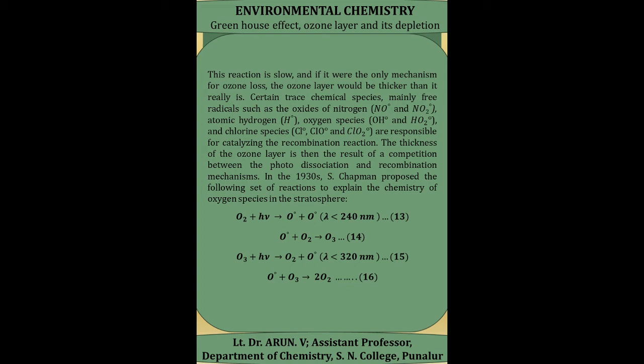However, this reaction is very slow, and certain other chemical species, mainly radicals such as oxides of nitrogen, that is NO free radicals and NO2 free radicals, atmospheric hydrogen and oxygen free radical species like OH free radicals and HO2 free radicals, and chlorine species like Cl free radicals, ClO free radicals, and ClO2 free radicals. These free radicals are responsible for catalyzing the recombination reactions of ozone.